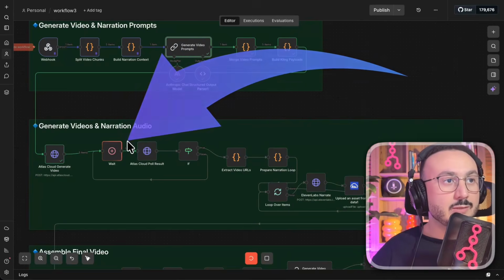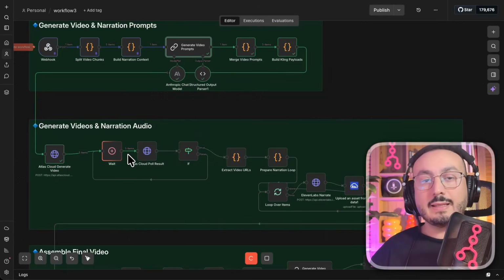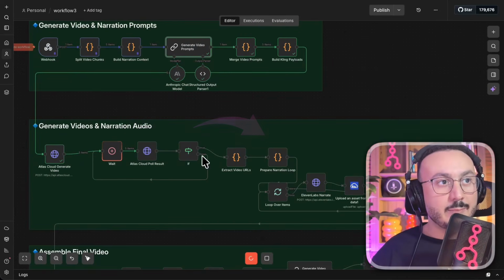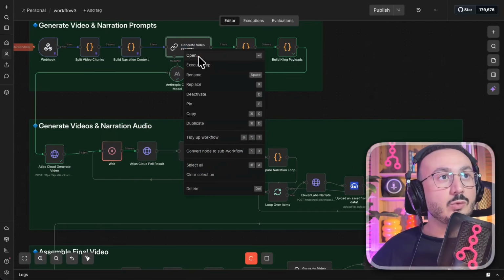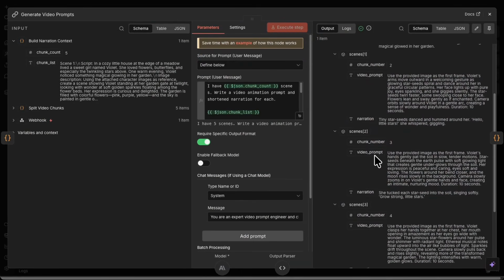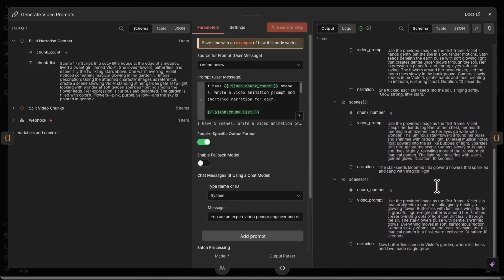Now it's just entered this part. So here we've set a waiting time of 11 minutes, but don't worry. Even if it needs more time, this loop won't actually let it move on to the next step unless all the videos have been retrieved. So here, thanks to this node, this is a very interesting node because this node actually gave us all the prompt scenarios for each video.